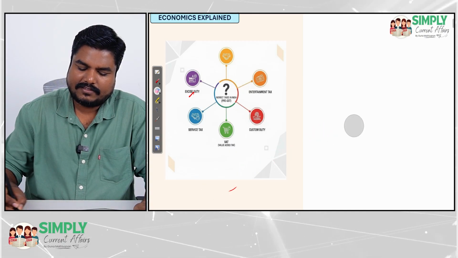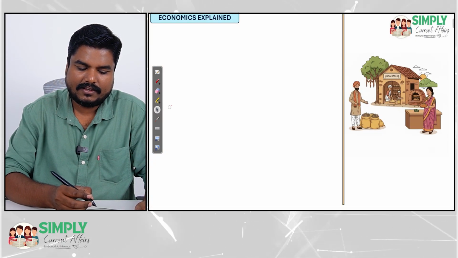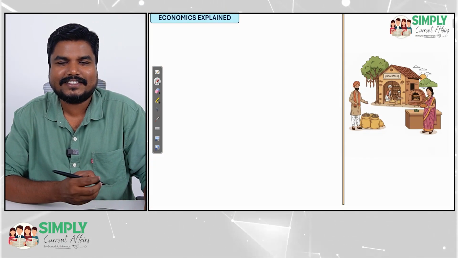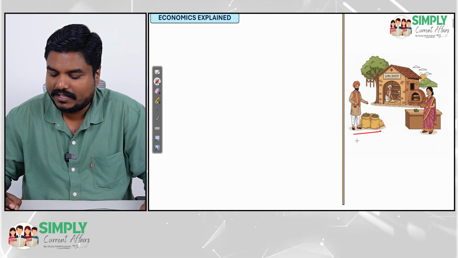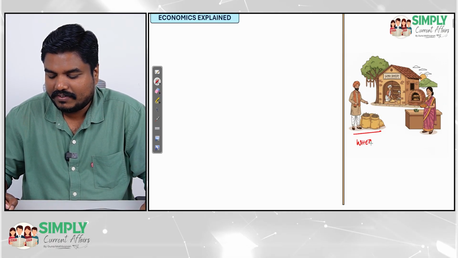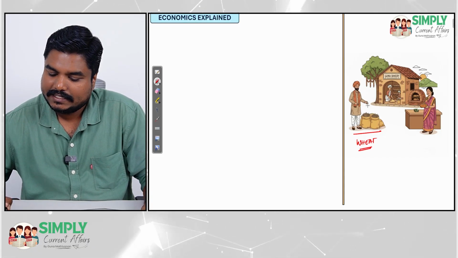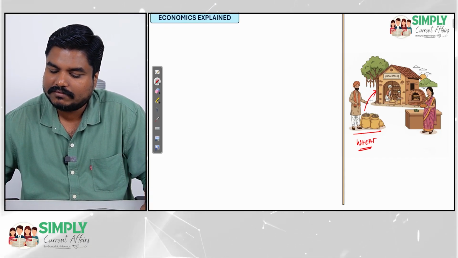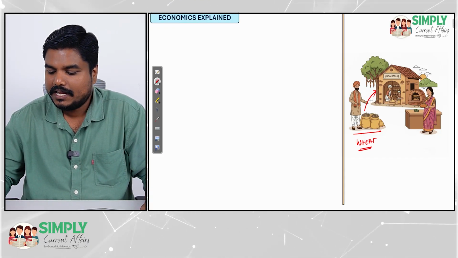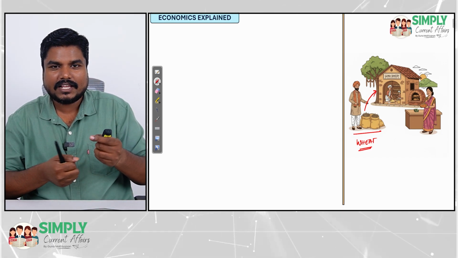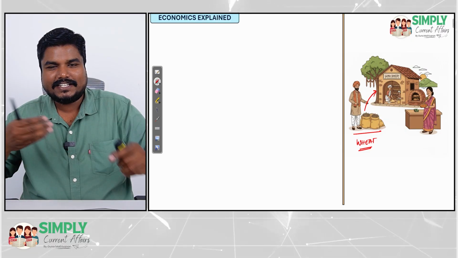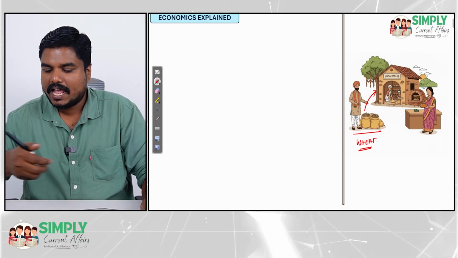To understand sales tax, let us take a scenario. Here we have a farmer who is selling wheat. He is selling the wheat to a bakery, Guna bakery. Now what does this bakery do? The bakery is buying the wheat, processing it, and adding value to it.